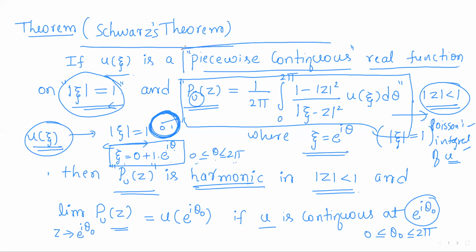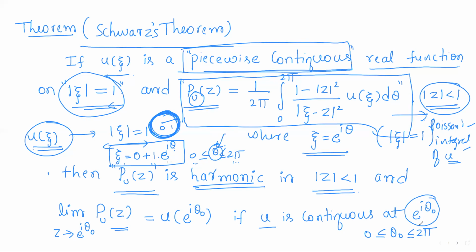But they have given it is piecewise continuous. So u of xi is continuous at e to the power i theta, as theta varies from 0 to 2 pi, except for finitely many values. As it is piecewise continuous, it will have finitely many discontinuities. That means for some finitely many values of theta, u of xi will be discontinuous.